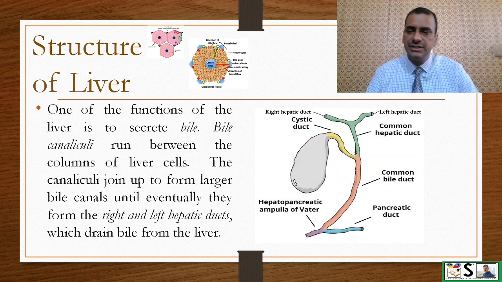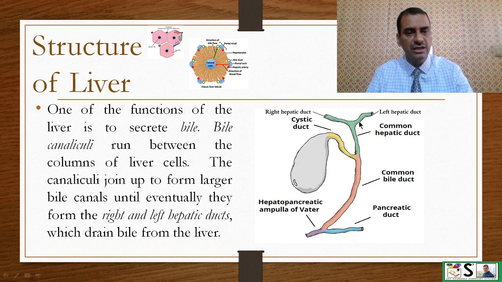One of the functions of the liver is to secrete bile. Bile canaliculi run between the columns of liver cells. The canaliculi join up to form larger bile canals and then eventually they unite to form right and left hepatic ducts. These right and left hepatic ducts drain the bile from the liver to the common bile duct and then to the gallbladder.